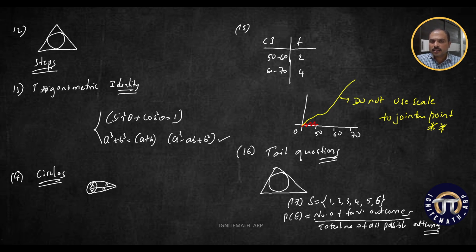Clear? If the formula is not written, marks will be deducted. Later, from the second question onwards, you can write like this: probability of a second event is equal to n of E2 by n of S. Then you can find out the answer. Suppose the answer is 2 by 6. Again, you are not getting marks over here. If you just leave the answer as 2 by 6, it should always be expressed in the lowest form. Then only you are going to get the marks. You should always express the probability of an event in the lowest form only.